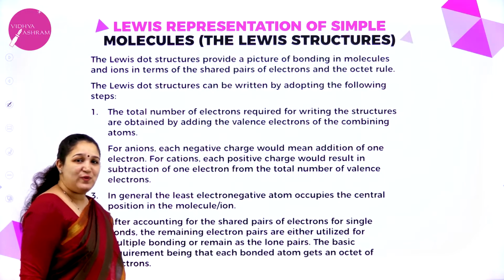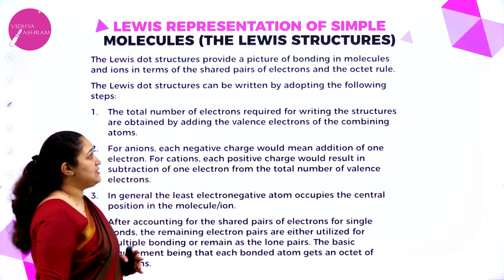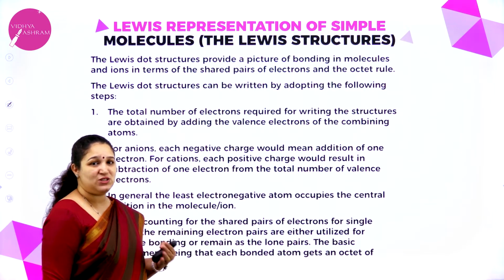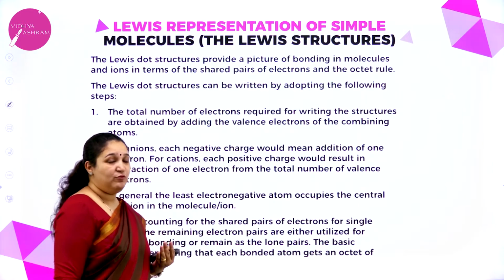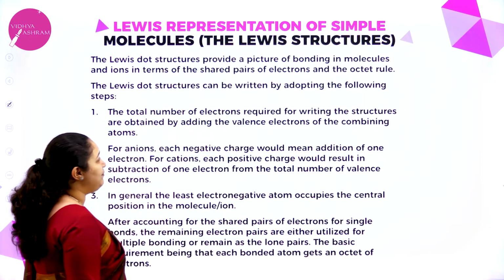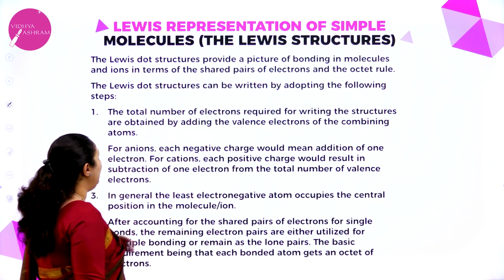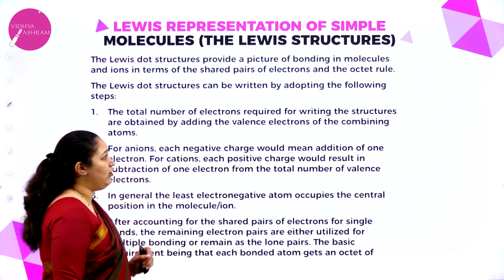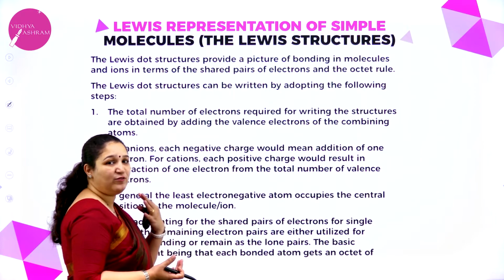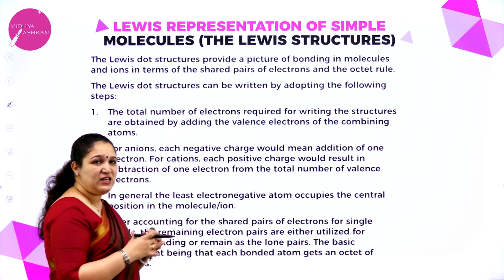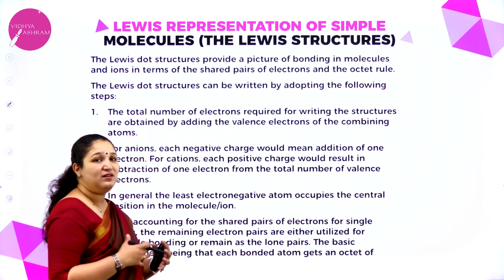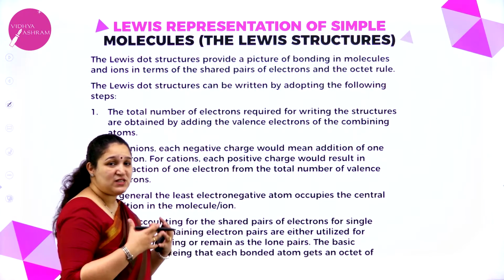Okay. Next we have to learn about the Lewis representation of simple molecules. How do I write the Lewis dot structure? The Lewis dot structure provides a picture of bonding in molecules and ions in terms of shared pairs of electrons and the octet rule. So you have to take the octet rule into consideration, and arrange the valence electrons in such a way that they get a stable configuration, the most stable type of bonding.